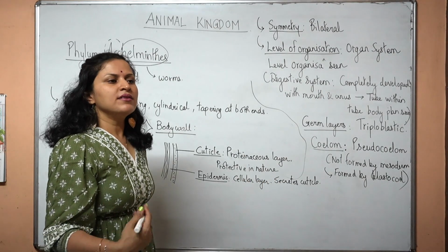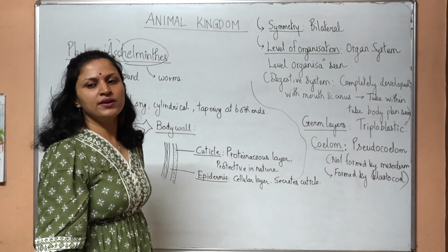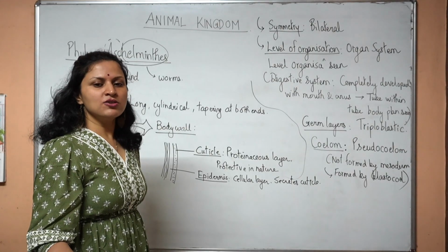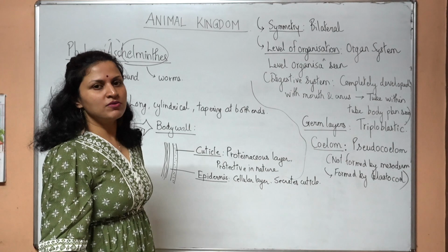And there are many moltings in these worms. So each time there is a molting, the outermost cuticle layer will be shed and the worm will create a new cuticle around itself and will emerge from the previous cuticle layer.